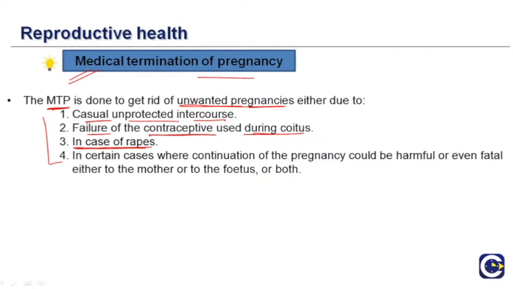The fourth one is in certain cases where continuation of pregnancy could be harmful or even fatal either to the mother, to the fetus, or both. In this case, the mother really wants the child. She wants to have a baby. However, her body does not allow the pregnancy to take place normally and it could be harmful or even fatal. In these conditions, the mother must go for medical termination of pregnancy.